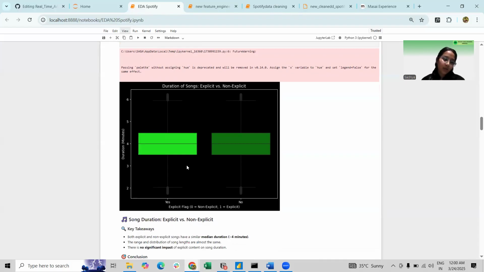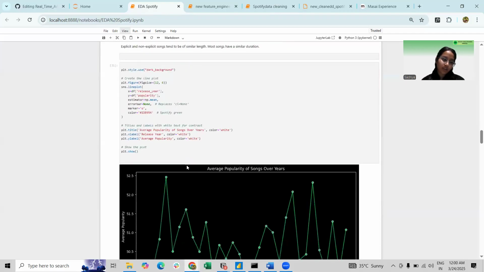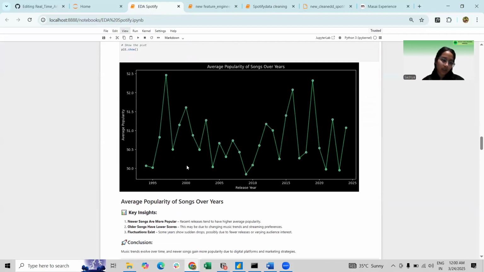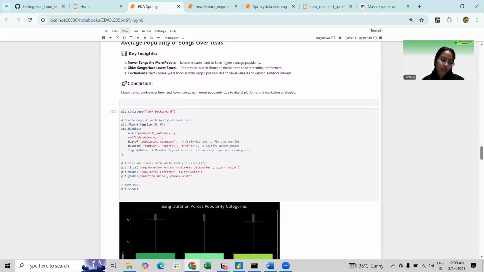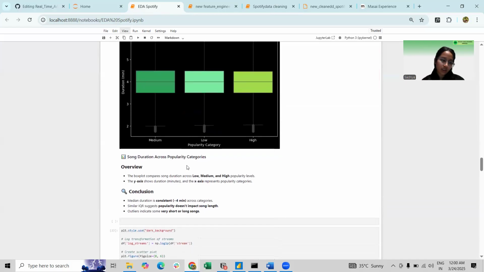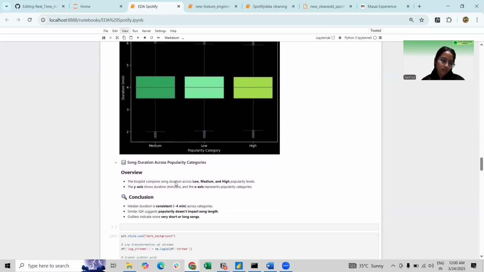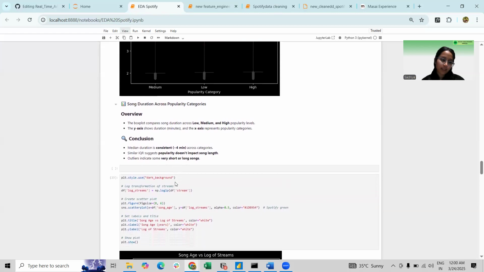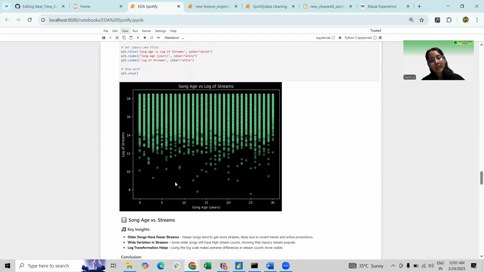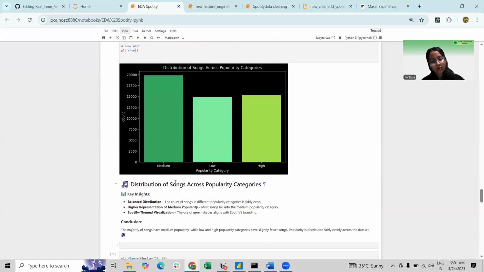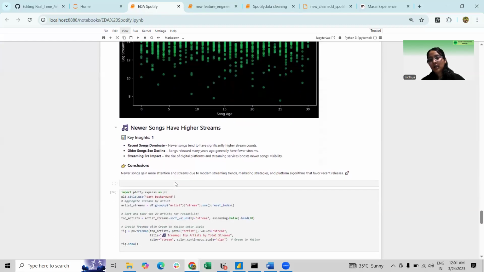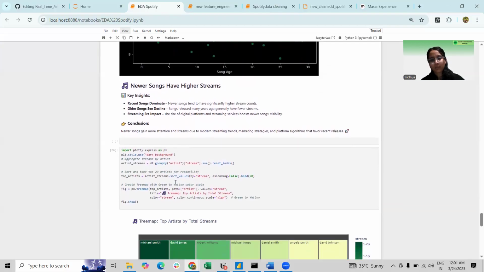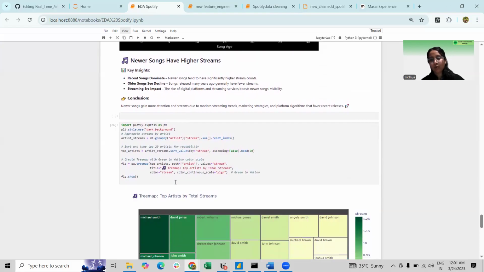So EDA allowed me to find relationships between song attributes and popularity. For example, shorter songs generally perform better in mainstream genres like pop, while longer durations were more common in jazz and classical music. Here is some of the EDA I performed, which gives brief information about the overall data set.